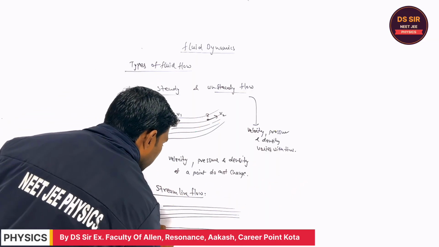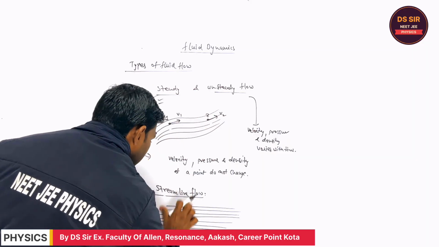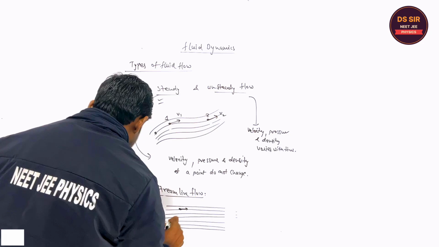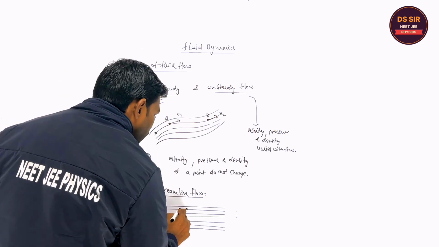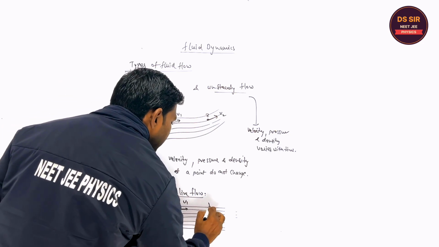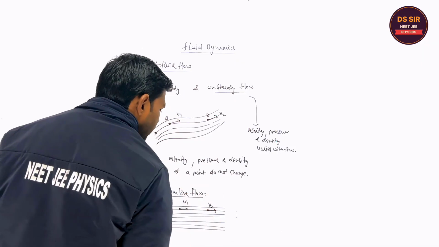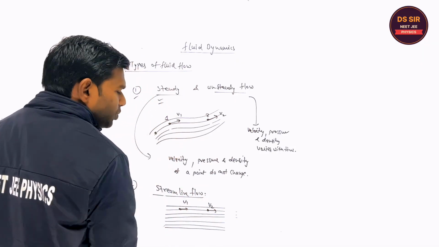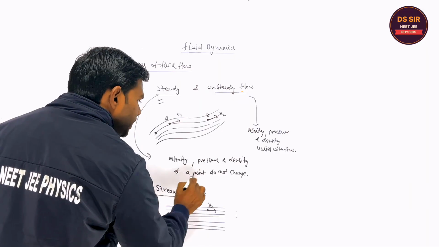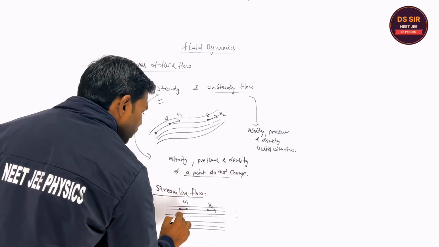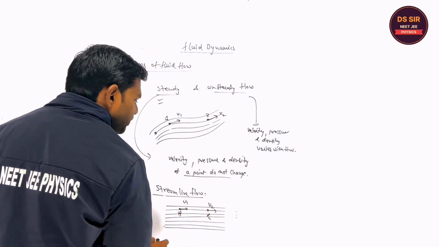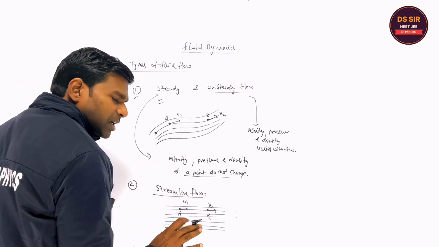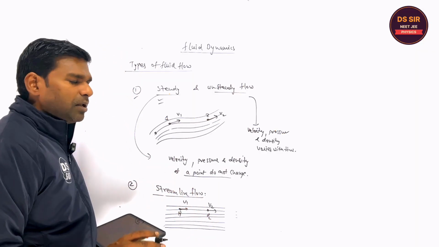This is steady flow. The velocity at a point is v1, and when it reaches the other point it is v2, as I told you. So the velocity does not change at a given point. Also, if the pressure is p1 and p2, it always remains the same. The density does not change. We will consider the incompressible fluid.